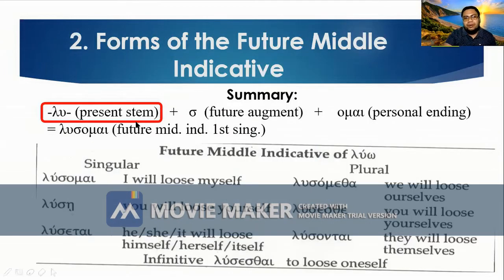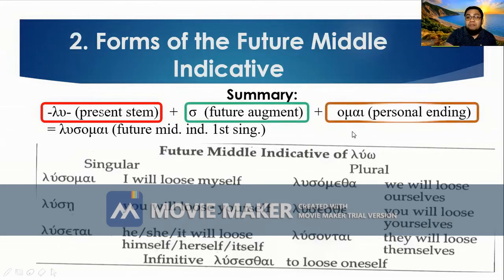You have the lu, the present stem, plus sigma, the future augment, and the omai, that's the personal ending. So it becomes lusomai, that is the future middle indicative, first person singular of luo. So lusomai means I will lose myself. So reflexive, remember, in the middle, it is reflexive. And then luse, you will lose yourself.